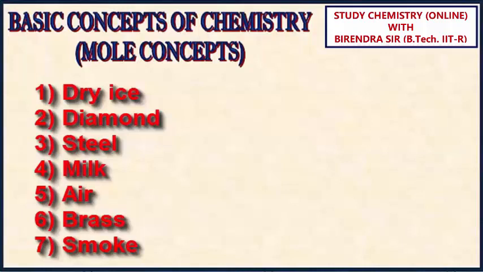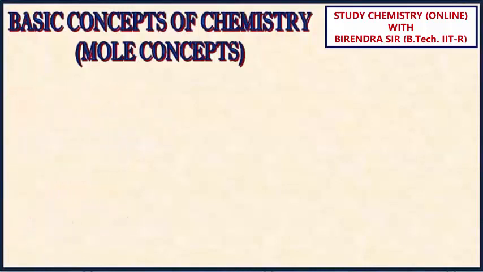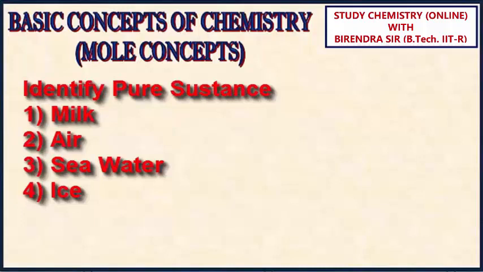Milk. Milk again, mixture of carbohydrates, proteins, etc. Air. The composition of air is fixed. That is why it is a mixture and homogeneous mixture. Brass. Again, homogeneous mixture, alloy. Smoke. Smoke is a mixture of dust particles and air. This is heterogeneous mixture.